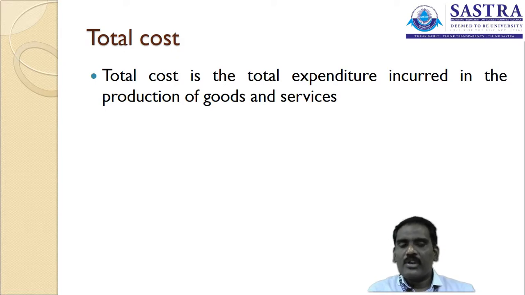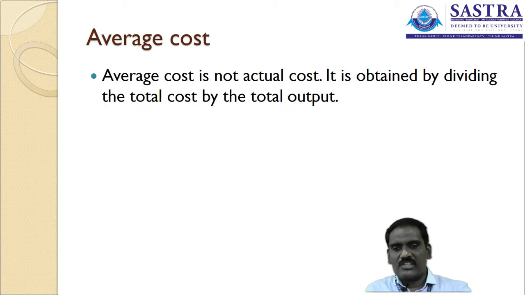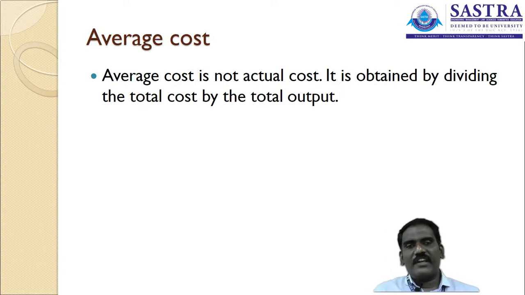It is the total expenditure incurred for the production of goods and services, the direct expenses and the indirect expenses. Likewise, there are different costs which together form the accumulated value, and we call it the total cost.